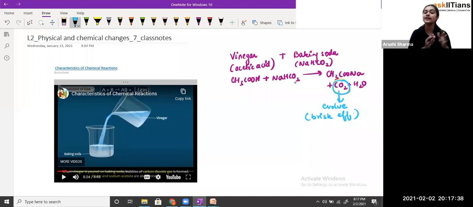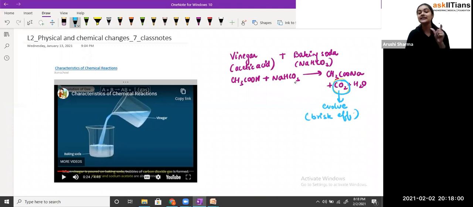So, students, in some reactions there is evolution of gases, which is very visible: carbon dioxide has been formed, so there is brisk effervescence. And whenever there is brisk effervescence, there is definitely evolution of carbon dioxide.